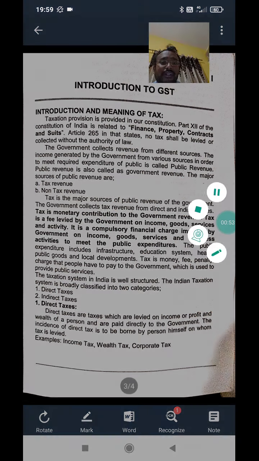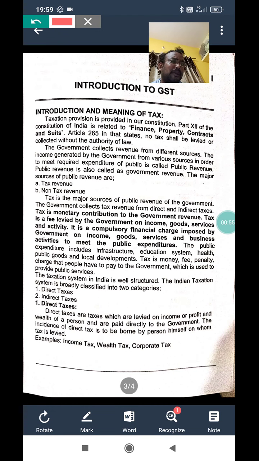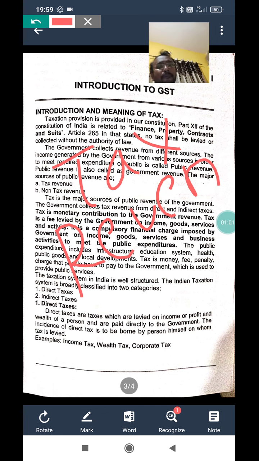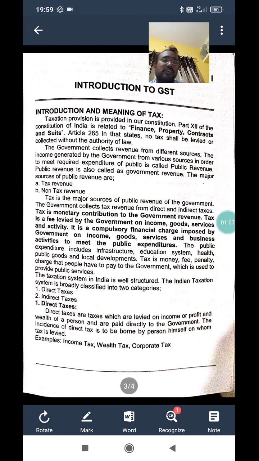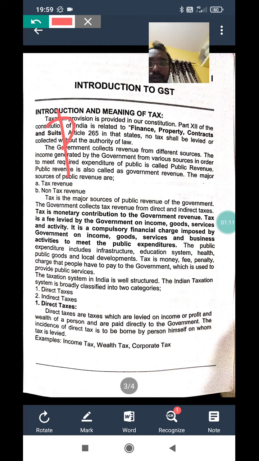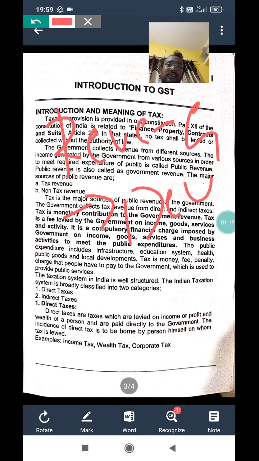Now, what is tax? That is very important. Tax means it is a revenue. To whom? The government. For what? Development. So this is called a tax. Tax is a revenue collected by the government for development.